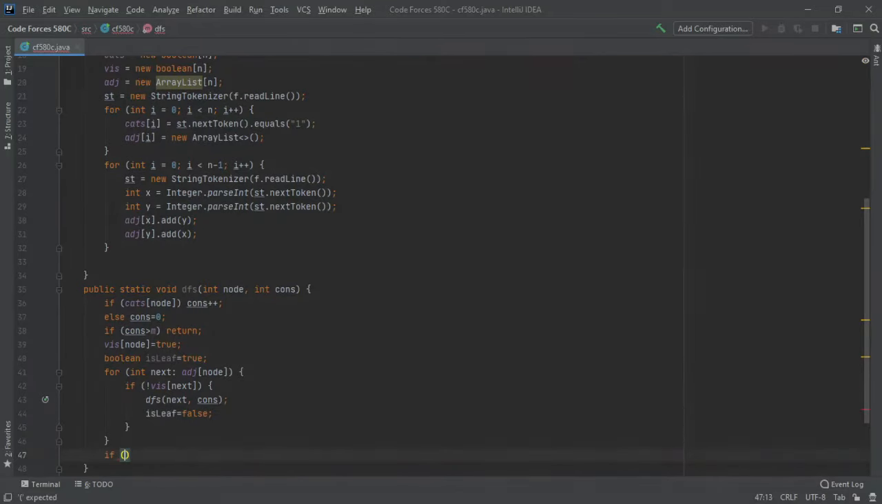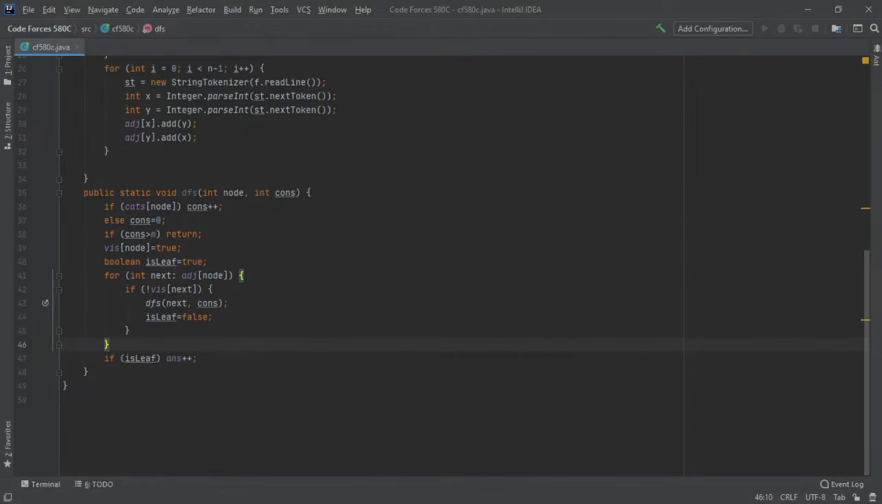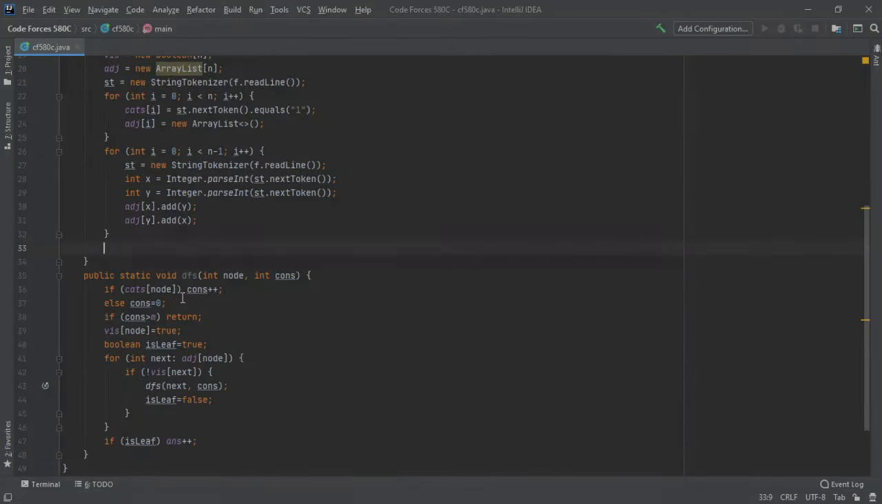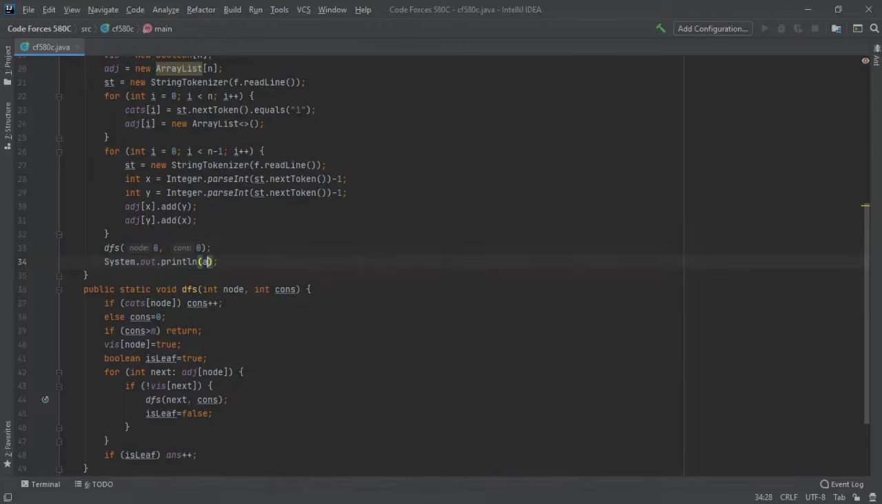Finally, if it is leaf, answer plus plus. And that's going to be our DFS function. So then we're going to want to start off with DFS of node 0, 0. And the final thing is to make sure that we subtract 1 from each of these values, because we start at 0 index. And so this should update our answer correctly, and we can just print it out.